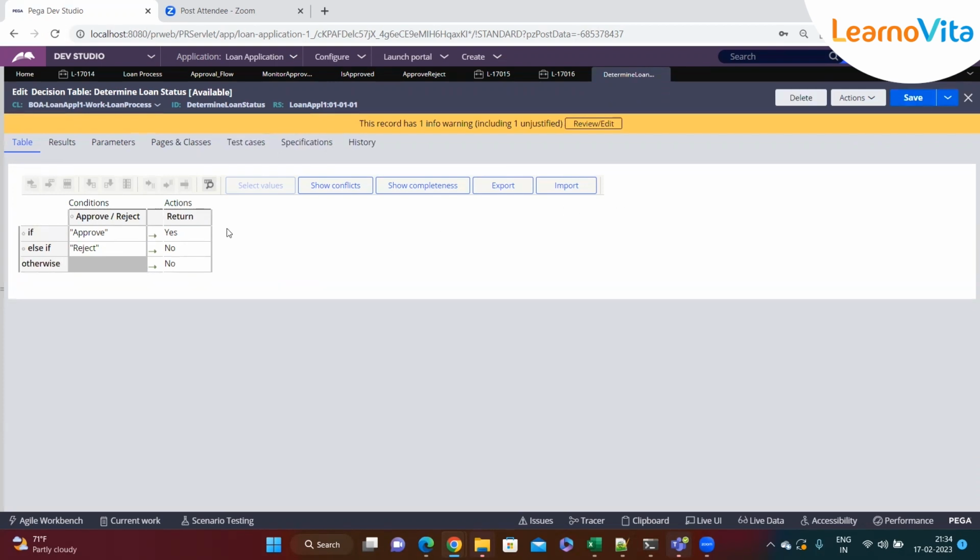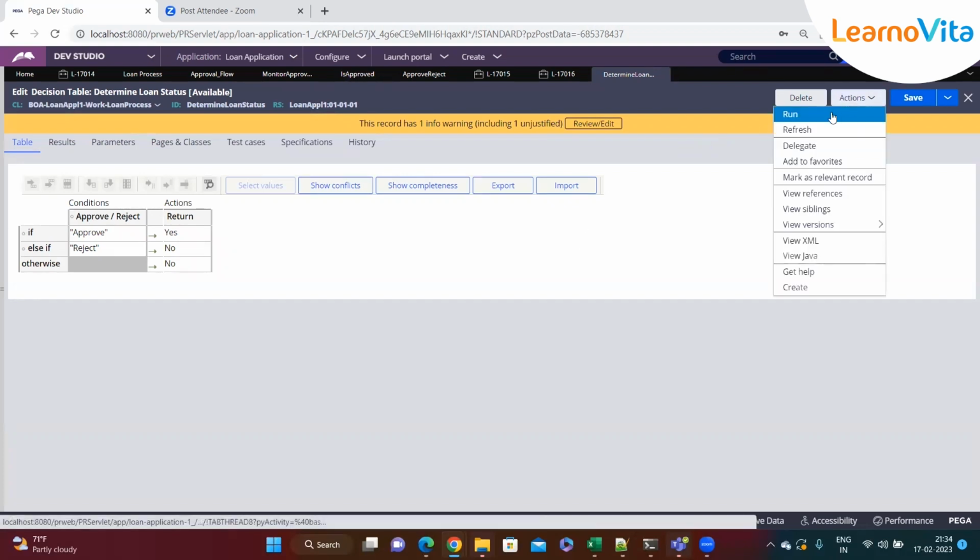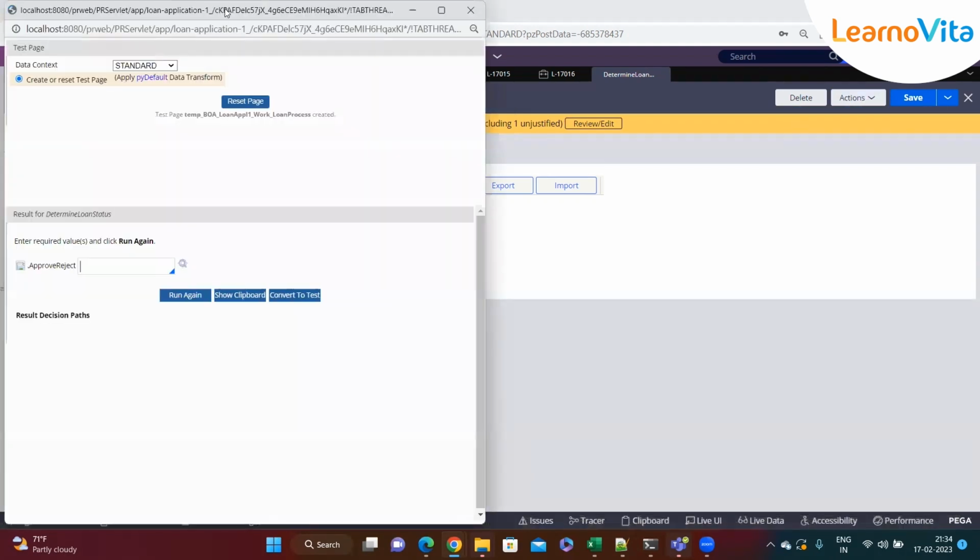And then if you want to check whether the decision table that I've configured is correct, whether it will return the correct condition, before using it in a flow you can run this decision table and test it. Just click on the action dropdown and click the first button, run, and then here it is.